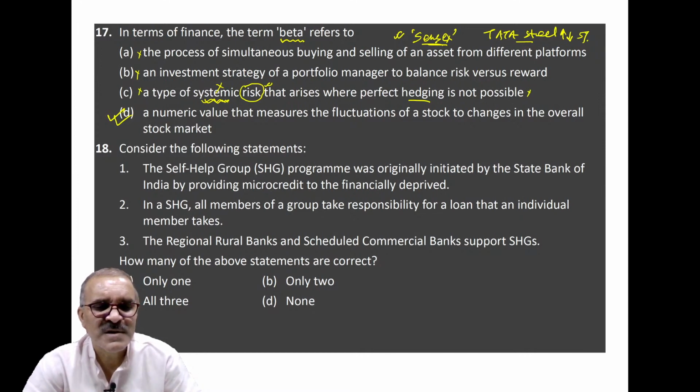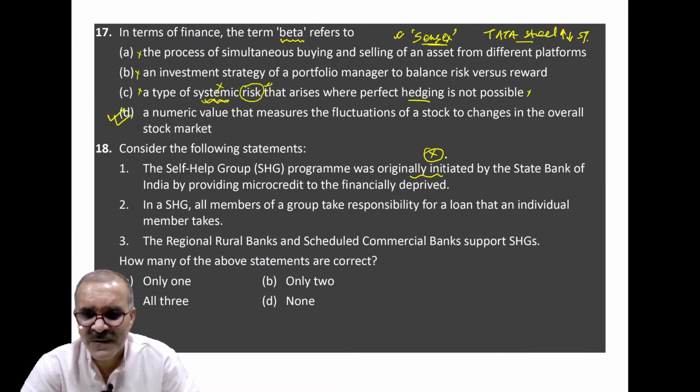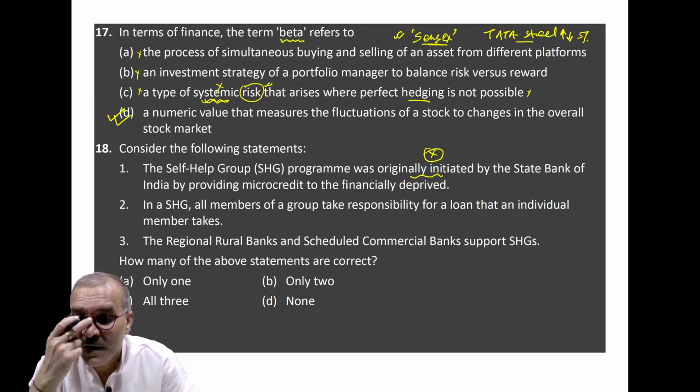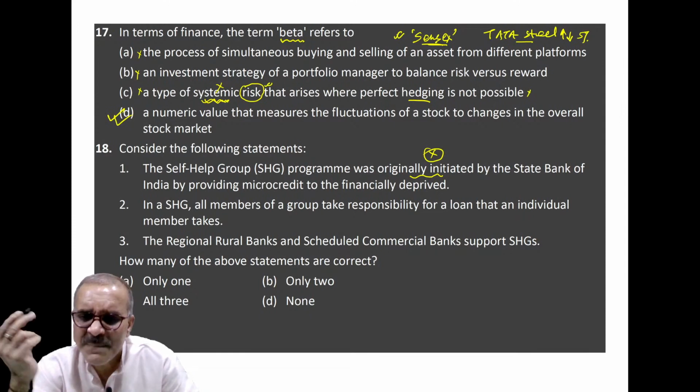The next question is on self-help groups. Clear? Here you are given three statements and you are being asked how many of them are correct. The first is that the self-help group program was originally initiated by State Bank of India. This is wrong. No, it was tried at a very low level by a non-recognized institution way back.